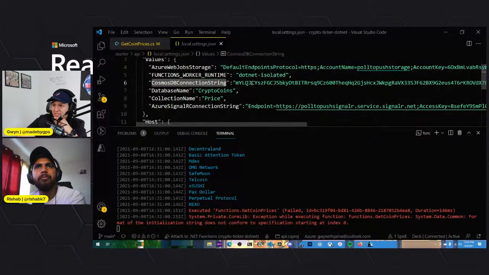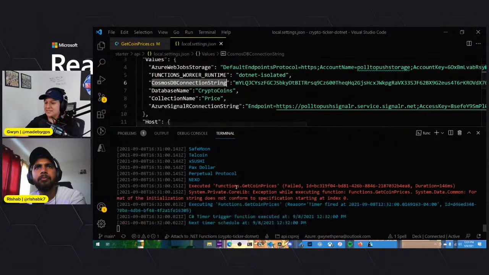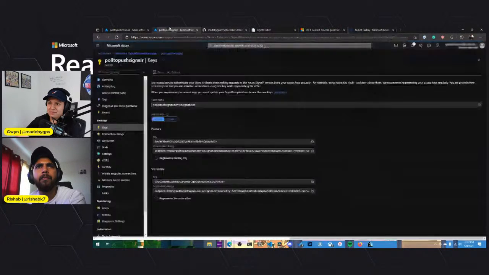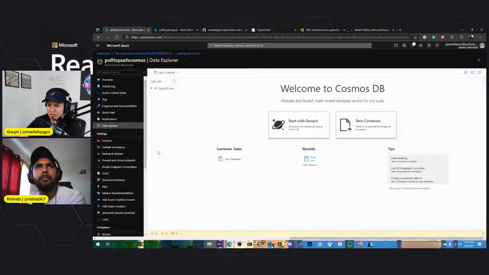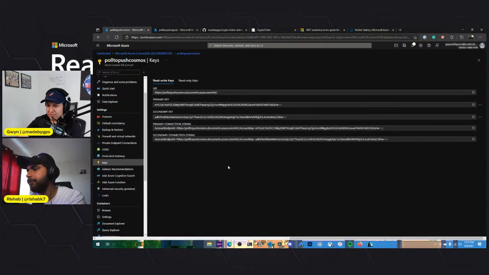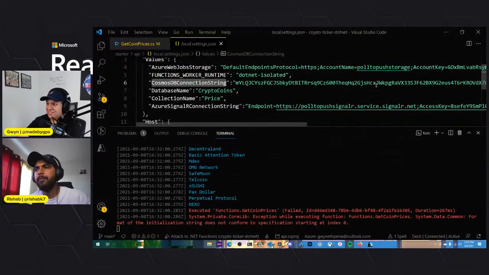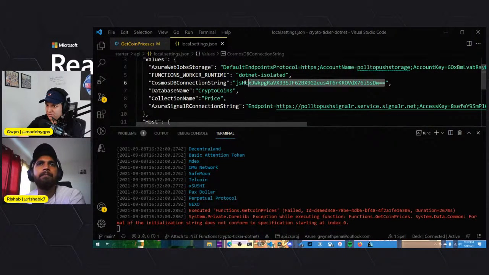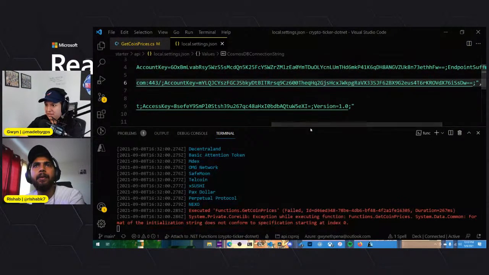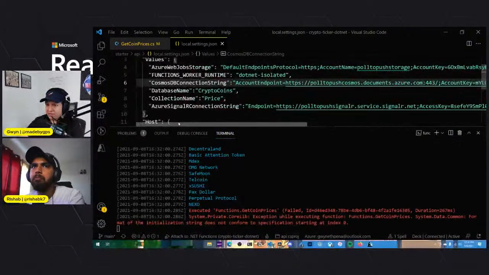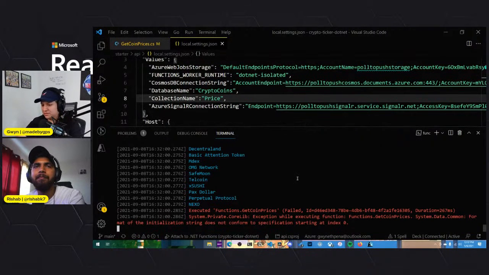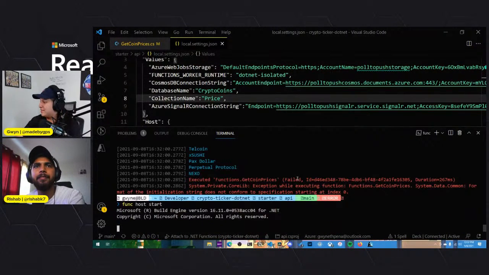You know what? This string, that doesn't look correct. Hold on. That looks a little off. Maybe I copied the wrong thing. CosmosDB. Yeah, that's what's wrong. I think that's what's wrong. If I go back into here, so see, this is just like a bunch of letters. It's not like specifying an endpoint. So I go here, close that. There we go. That looks much better. So now we'll close this, run this.